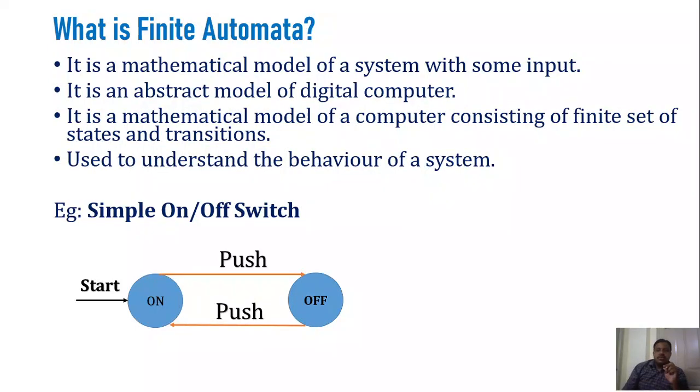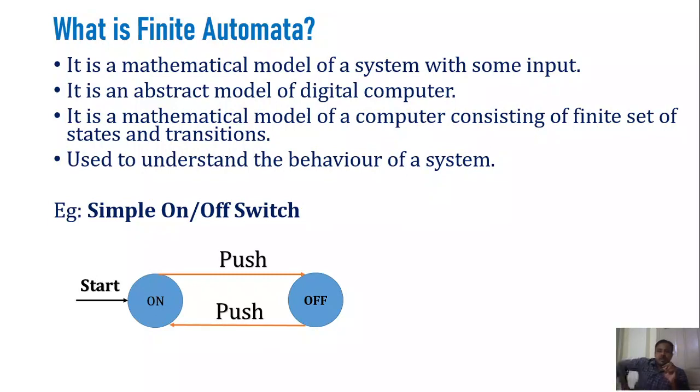Throughout the syllabus, whenever we discuss an automata, we are going to encounter the two terms state transition diagram and state transition table, which we will discuss in the coming sessions. Just remember that every automata is going to have some set of states and transitions, and as it is a finite automata, we have a finite set of states and transitions.